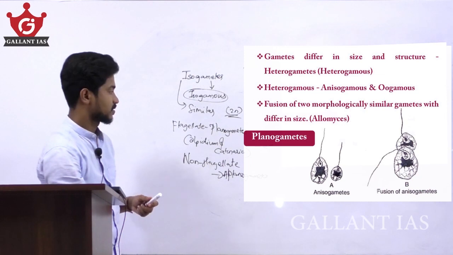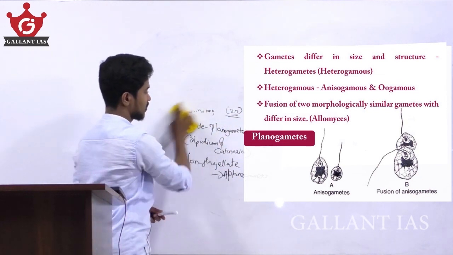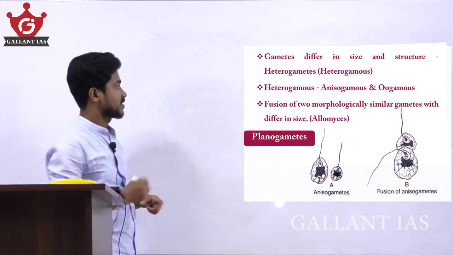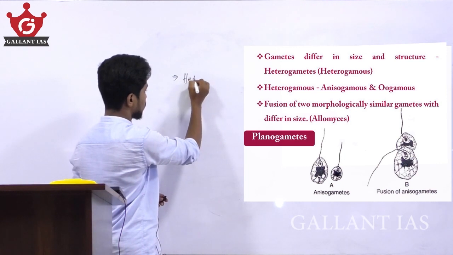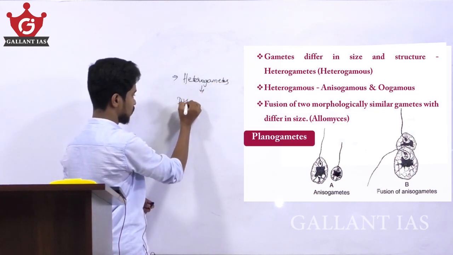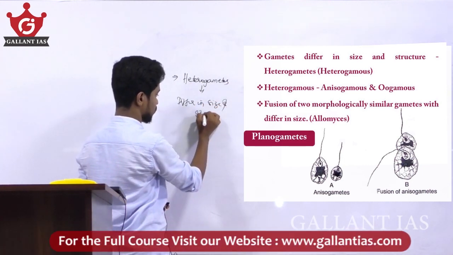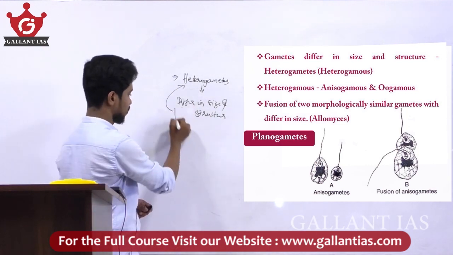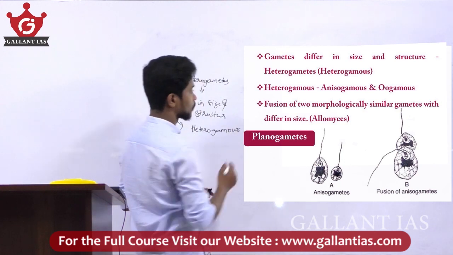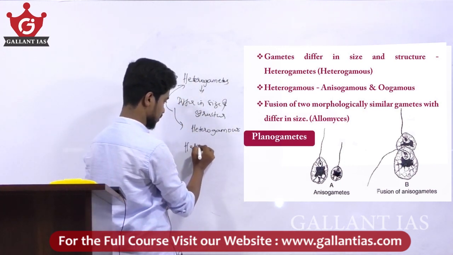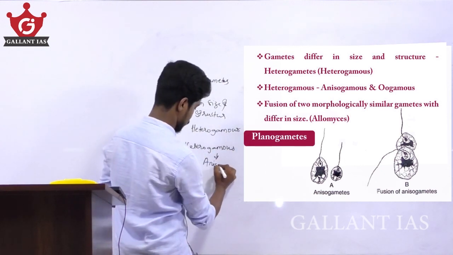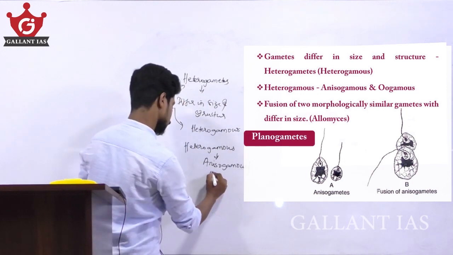If the gametes differ in size and structure, they are called heterogametes, and the fusion of dissimilar gametes is called heterogamous. Heterogamous fusion is of two types: anisogamous and oogamous.